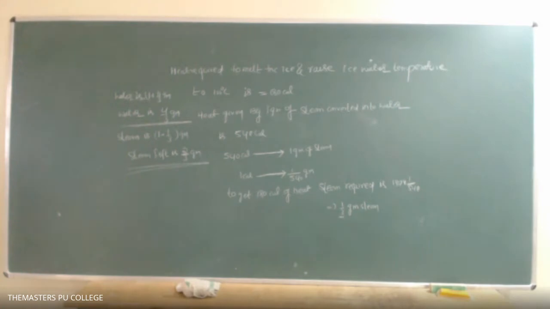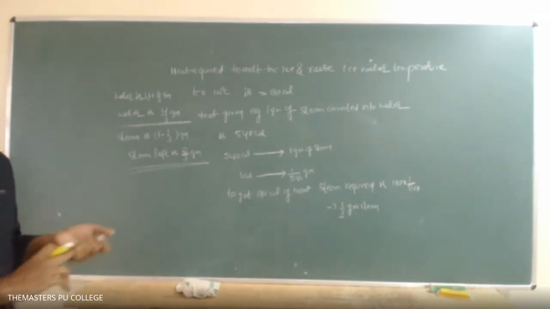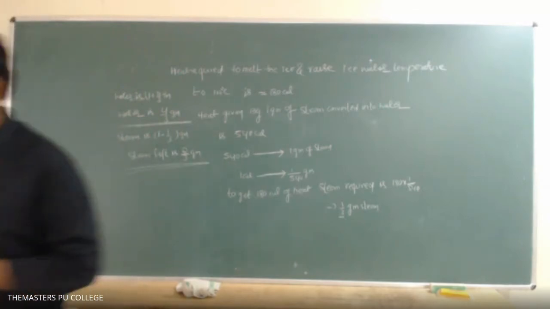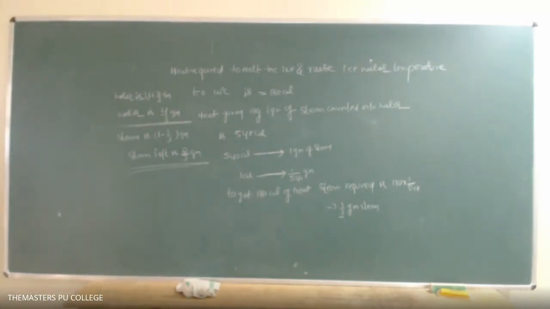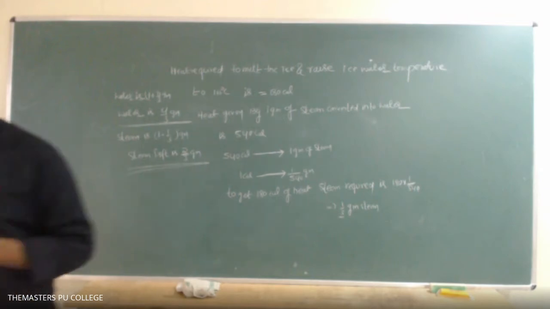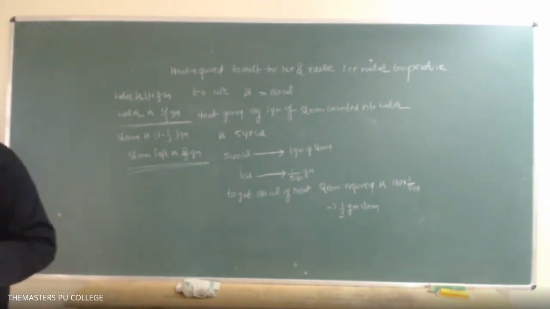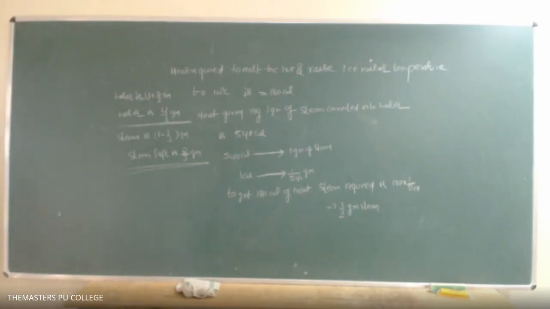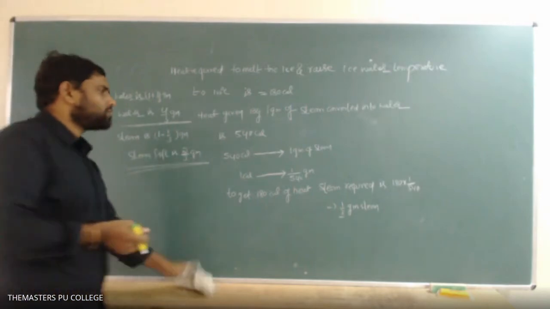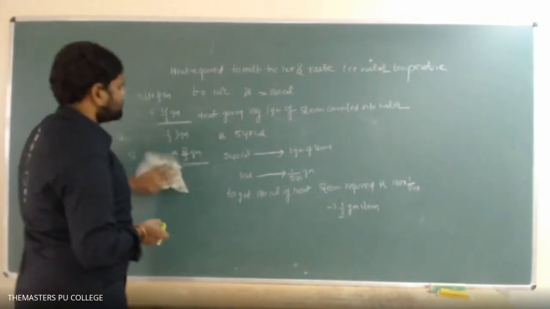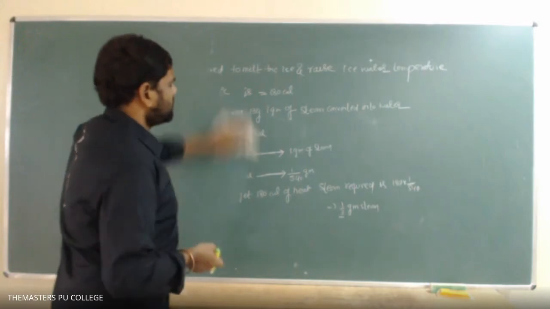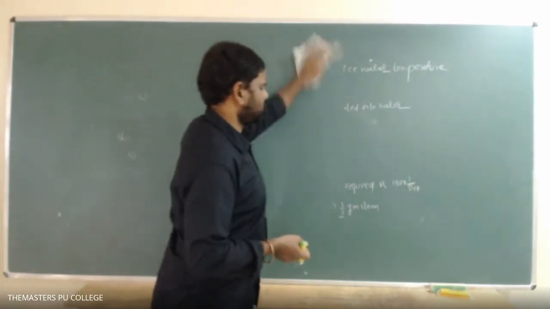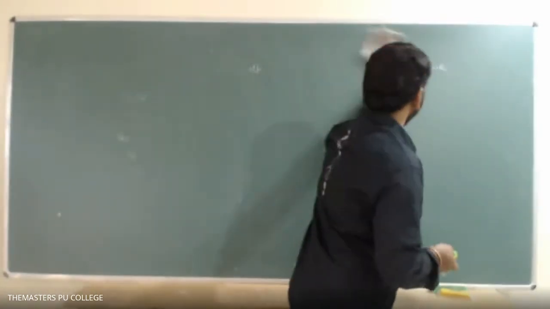Okay, so see that. 540 gram of ice at 0 degrees centigrade is mixed with 540 gram of water at 80 degrees centigrade. The temperature of the mixture will be? So students, identify which is losing the heat and which is gaining the heat in this problem.